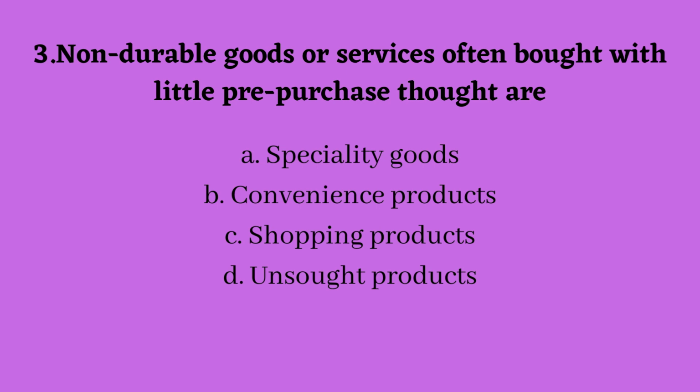Yes, like say an umbrella. Say we were going somewhere and it started raining, so we will be buying an umbrella at that moment of time only, if we have a shop nearby. So that is unsought products. Insurances and all these are unsought products. Okay, I hope this question is clear.